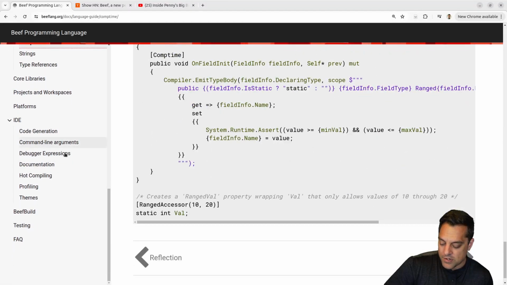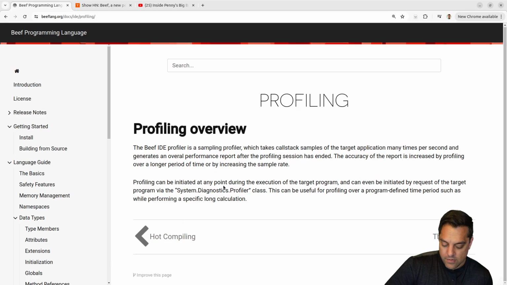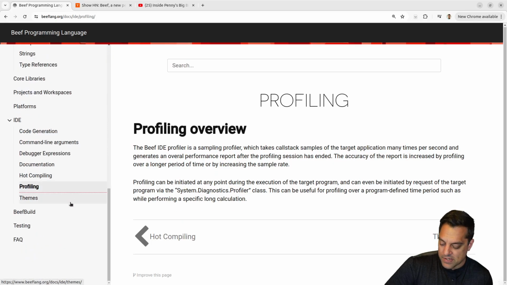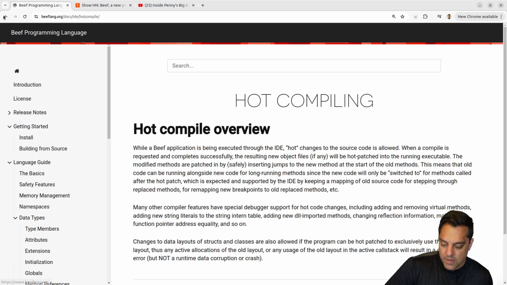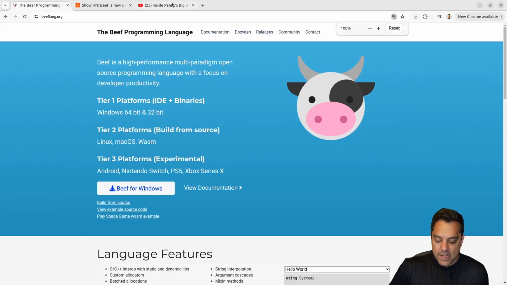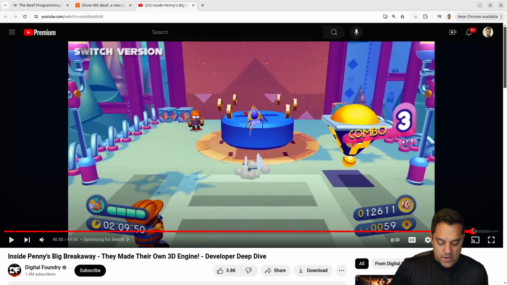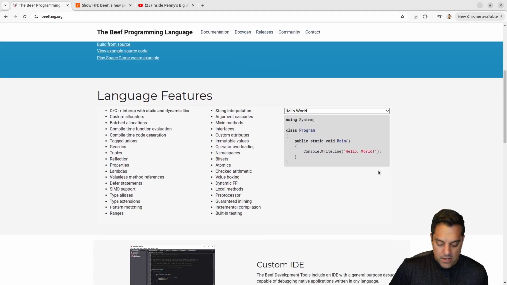I mean, we covered a good chunk of it. I guess we got to get into the IDE on Windows, which would show the profiling and hot compiling and debugging. Okay, so we got some debugging tools here. We got a sampler profiler that's built in. I like that. And hot compiling, so we can just swap in various functionality here. Pretty cool language overall. Glad I kind of just stumbled upon it in this Digital Foundry video. Again, just showing you more of this project you can check out. Looks like a super fun game as well.